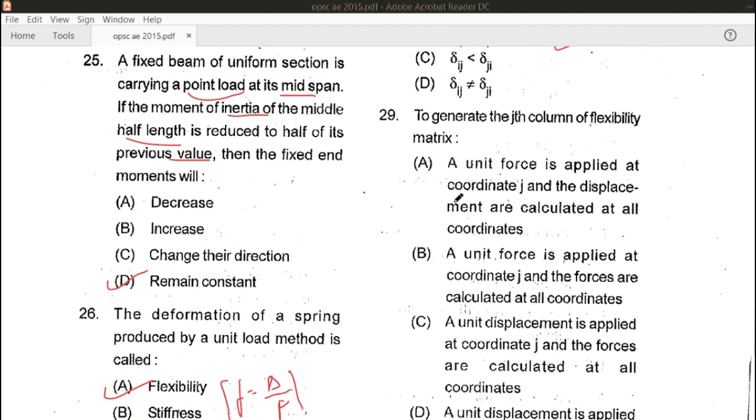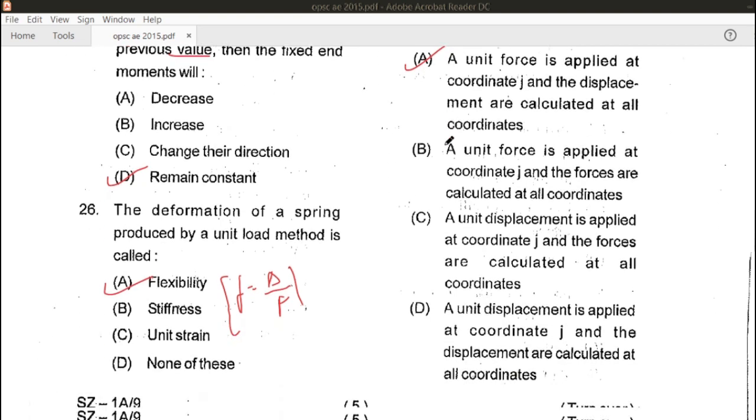29th question, let's see. To generate the jth column of a flexibility matrix, a unit force is applied at coordinate J and the displacements are calculated at all the other coordinates. Hence A is the right answer for this question.